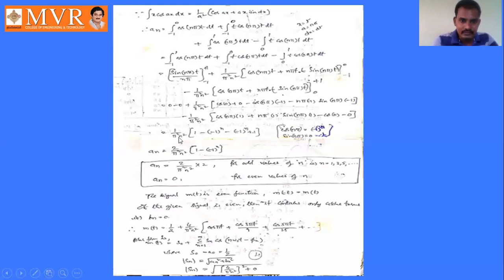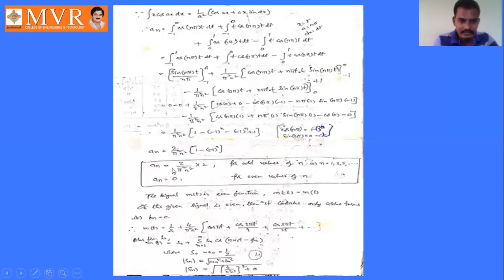It will become 1 by pi square n square into 1 minus 1 whole power n, that is cos n pi, sin n pi, minus of cos n pi minus 1 whole power n plus sin n pi. Sin n pi value is 0. So simply substituting these values in the above expression, we get an value is 2 by pi square n square into 1 minus of minus 1 whole power n.